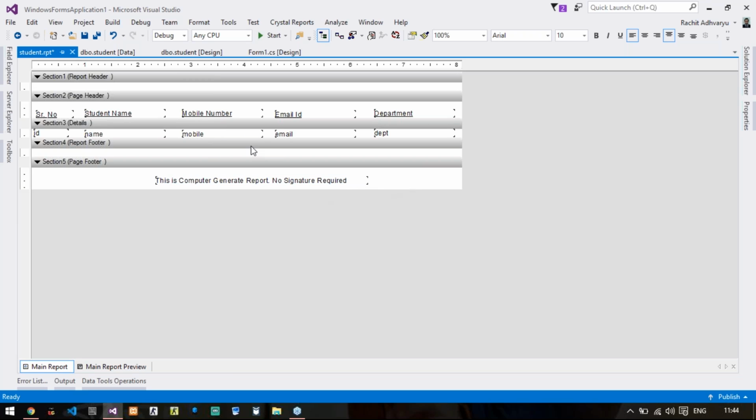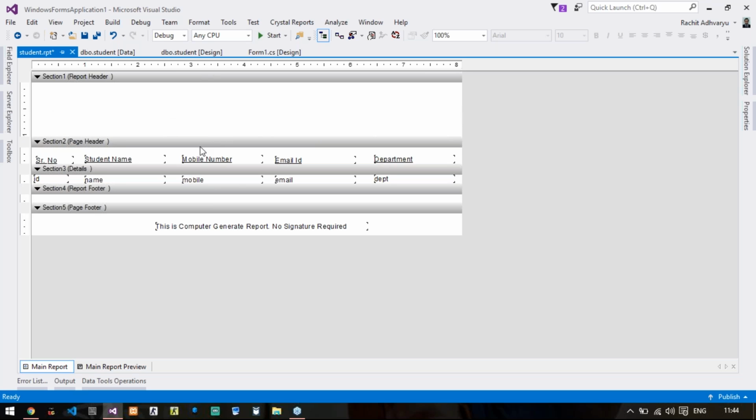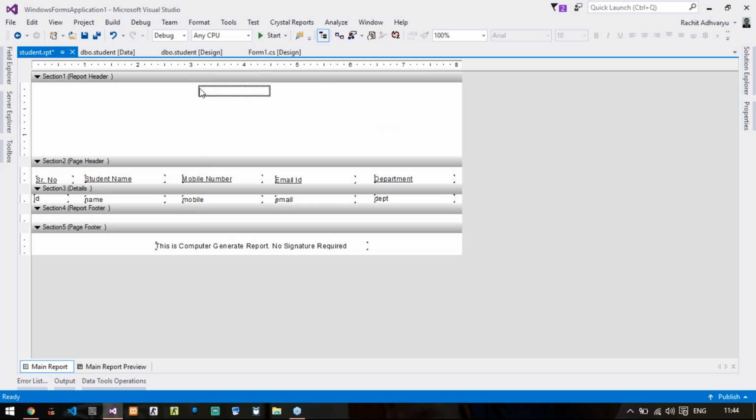Fine. Again, if I want to give some heading to my report, I will just drag this report header part somewhat down, and then I will add again a text box. Let us say text object. Let me give ABC Exports Private Limited. I'll just drag it somewhat.